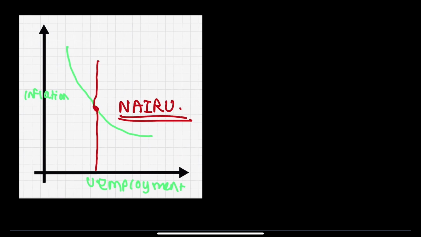NAIRU is nothing but a situation where inflation is rising, but the unemployment won't be decreasing after a certain point. NAIRU is also known as the natural rate of unemployment.